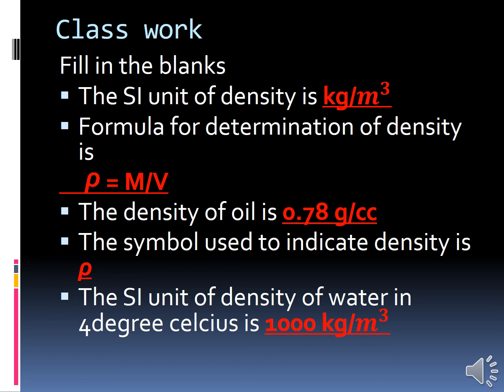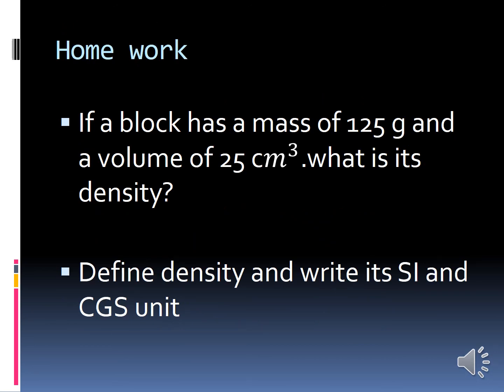And this is your homework. I have given one word problem. If a block has a mass of 125 gram and a volume of 25 centimeter cube, what is its density? They had given mass and volume. What is the formula for density? Density equal to mass by volume. Just substitute the mass and volume in the formula of density and you will get the answer.